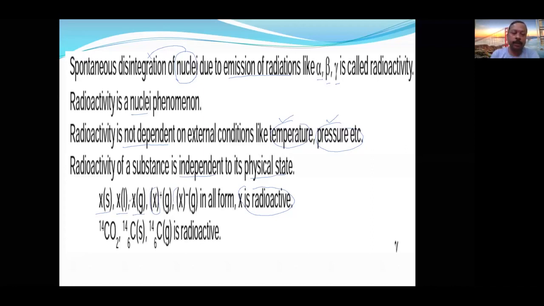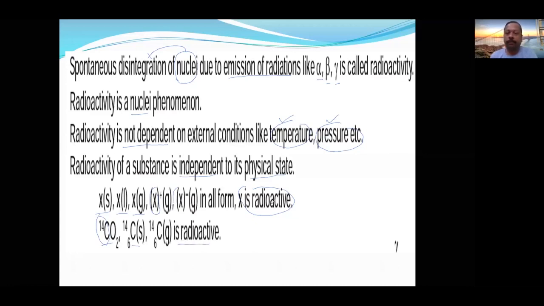For example, carbon-14, which we are going to use as a tracer element. Carbon in molecular form is still radioactive. Carbon in elementary form is radioactive. Carbon in gaseous state is still radioactive.